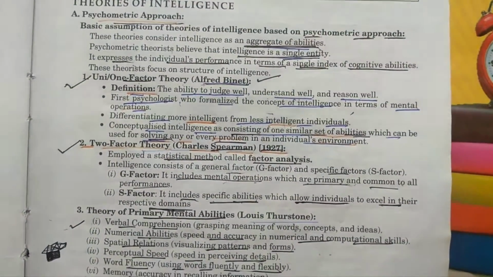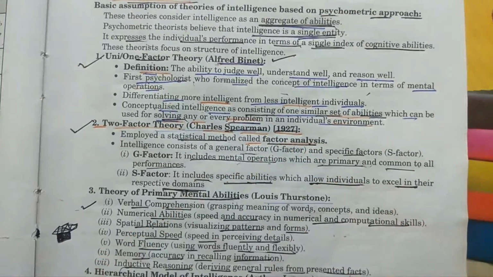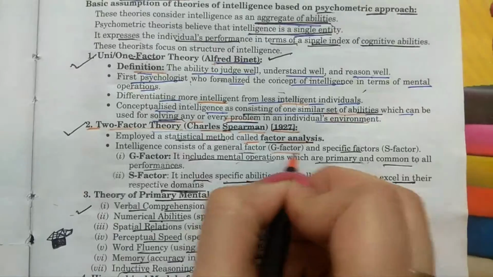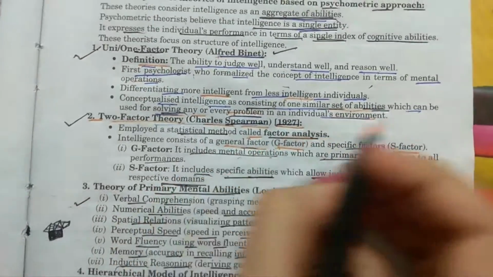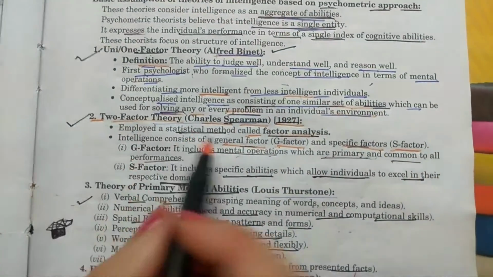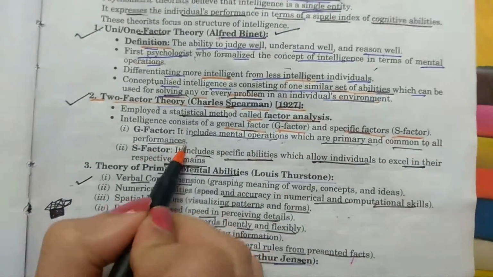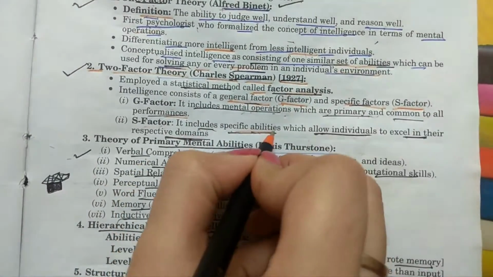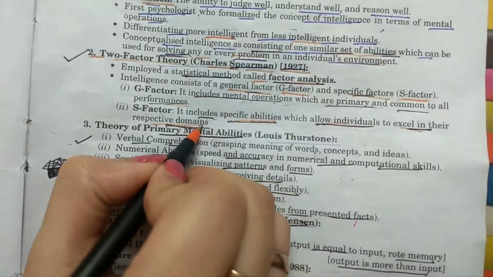The second one is the two-factor theory, which is given by Charles Spearman in 1927. Charles Spearman employed a statistical method called factor analysis. In the two-factor theory, there are 2 factors: the G factor and the S factor. G factor stands for general factor and S factor stands for specific factors. The G factor includes mental operations which are primary and common to all performances. The S factor includes specific abilities which allow individuals to excel in their respective domains.